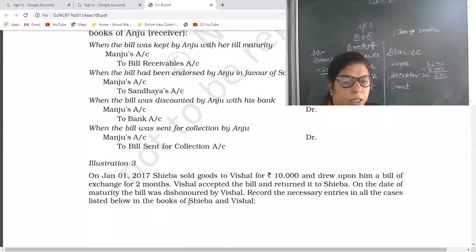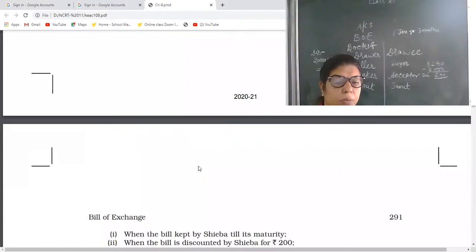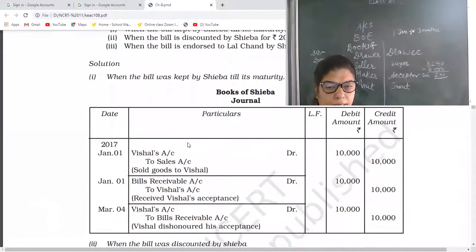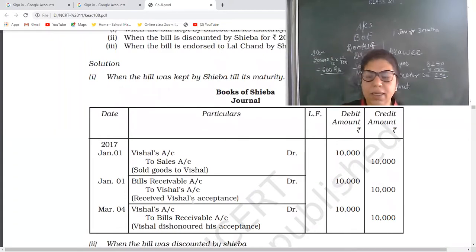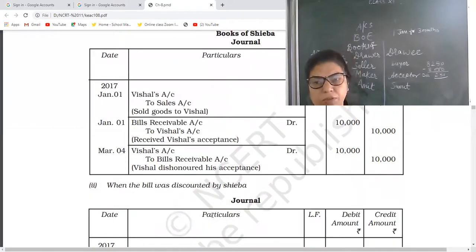Now see, Shiva sold goods to Vishal, wrote a bill. On the due date, the bill was dishonored. Then what will be the entry? See, different cases are there. First of all, sale of goods, then receiving of bills receivable, then returning of bills receivable. This is example number 3 in NCERT. Now, returning of bill means the bill is dishonored. If that bill is with him only, means with the drawer.